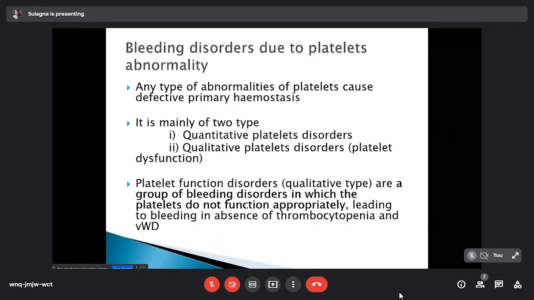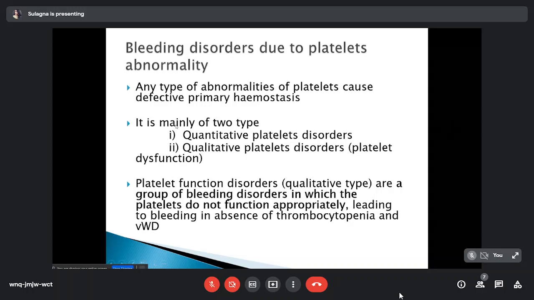As I already discussed, the platelet has its main role in primary hemostasis. So any type of abnormality of platelets causes defective primary hemostasis. Platelet abnormality can be of two types, quantitative or qualitative. In the quantitative type, the platelet numbers are abnormally high or low. But in the qualitative type, the platelet number is usually normal, but the platelets present are dysfunctional. So platelet function disorder, the qualitative type, is a group of bleeding disorders in which platelets do not function properly, leading to bleeding in the absence of thrombocytopenia and von Willebrand disease.